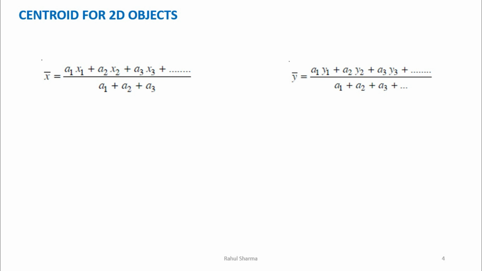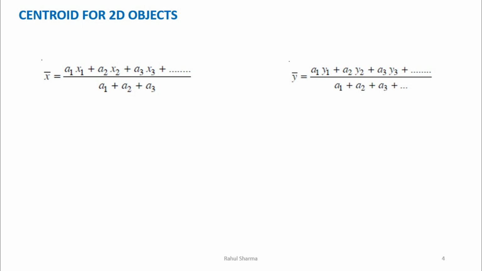Whenever we have the origin, now where the centroid will lie, or what will be the position of that centroid with respect to that origin, we explain that in terms of x bar and y bar. X bar is the distance in the direction of x axis from y axis. Similarly y bar is the distance in the direction of y axis from x axis.